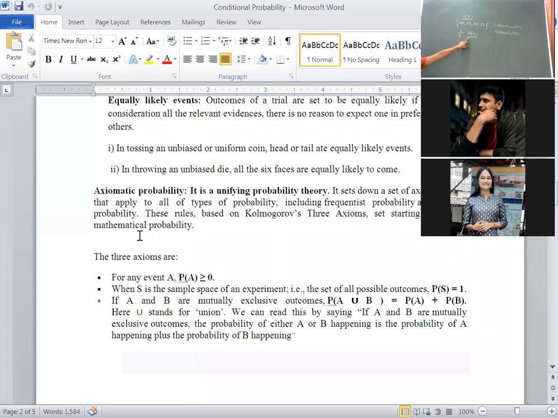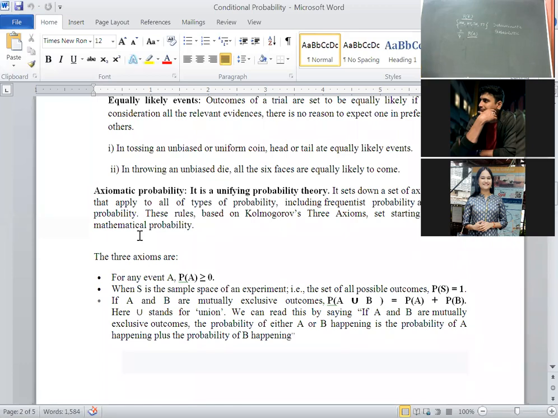The probability of the event is always denoted by P(A) or P(E). Any alphabet is valid. The formula for classical probability is the probability of the event E or A, whatever it is, equal to the favorable number of cases upon the exhaustive number of cases.